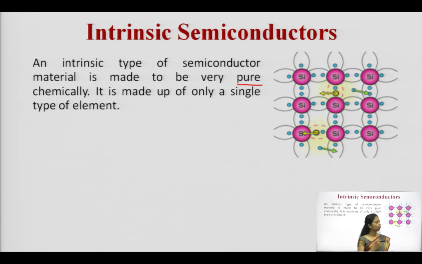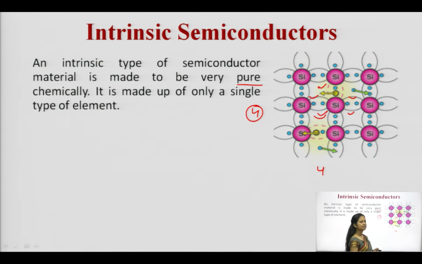You can see one particular structure over here. Each and every silicon atom is being surrounded by 4 silicon atoms. Because you know that in the case of silicon, 4 valence electrons exist. So, all these 4 electrons of the center silicon will form a covalent bond with the neighbors, and it will form a stable structure.